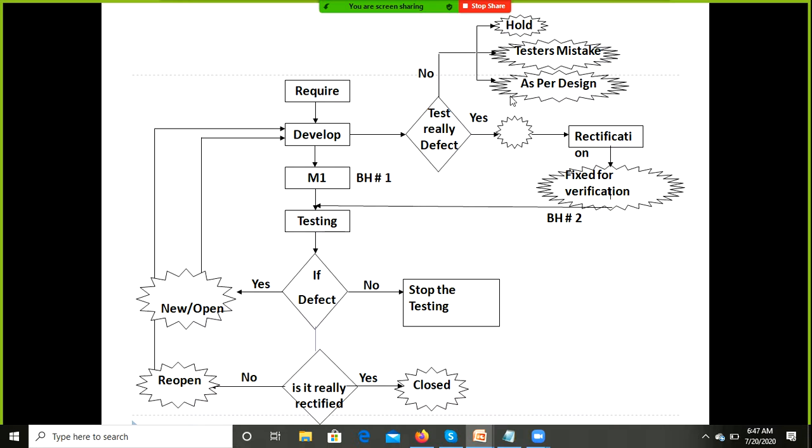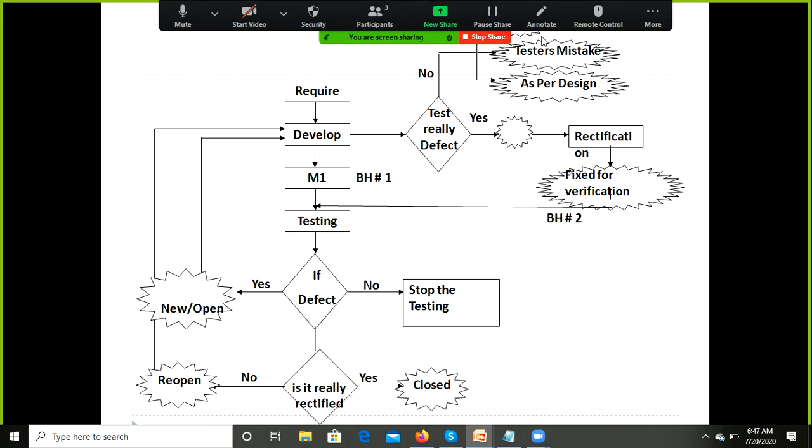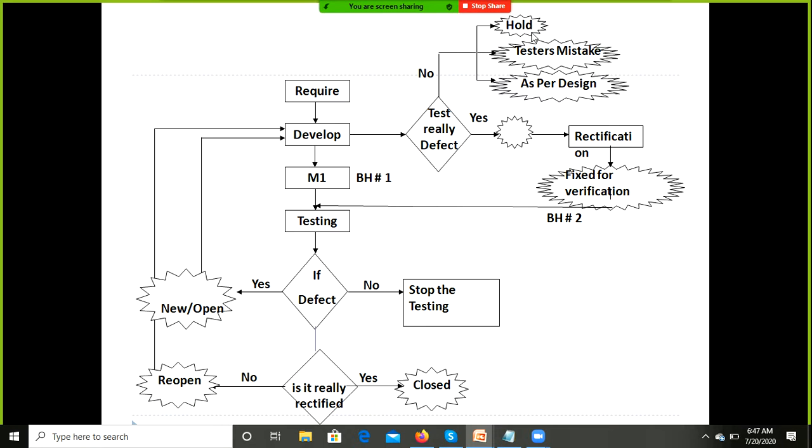If the developers accept the defect, they will set the status as rectified or fixed for verification. Otherwise, they will set the status as hold, tester's mistake, or as per the design.